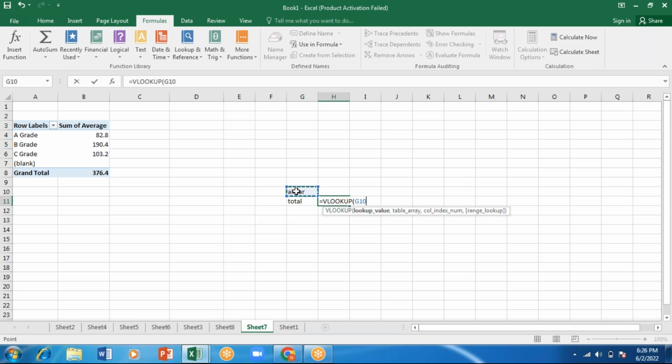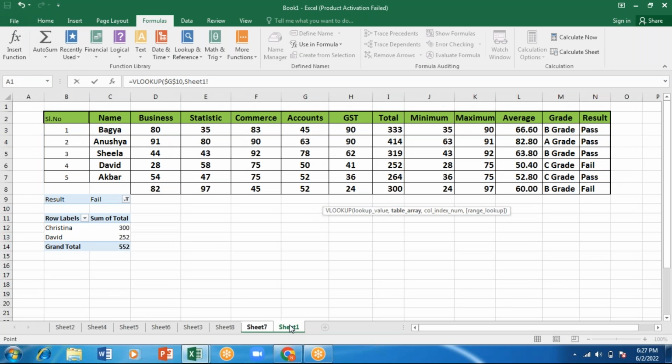Lookup value. I'm looking for a value of Akbar. So this is where in the sheet 7, the cell name is G10. After selecting this, I'll press F4. So this has become absolute. Absolute means we are locking this. Then comma. Table array. Where is my table? It is in sheet 1. You can see here sheet 1 has been selected. So I'll select this entire table.